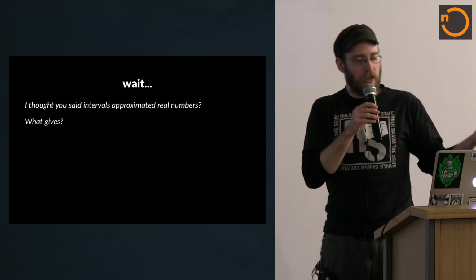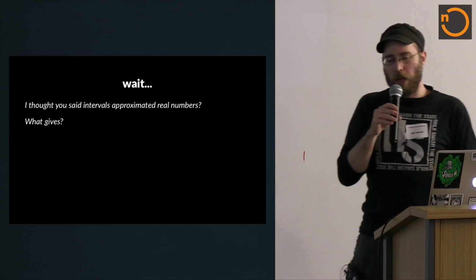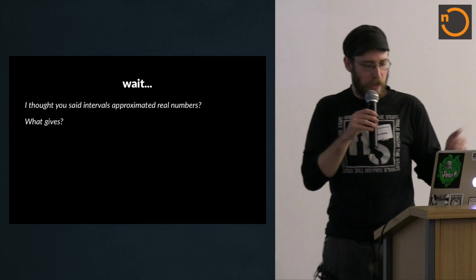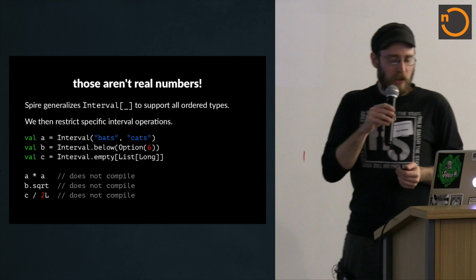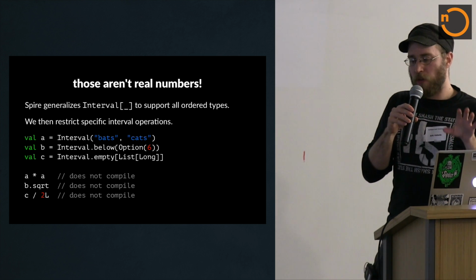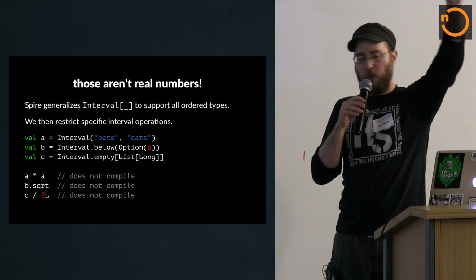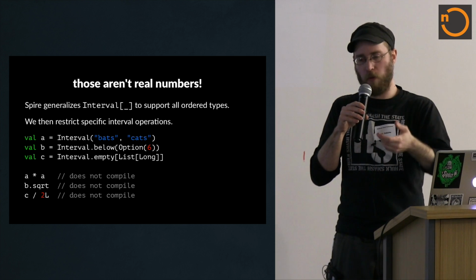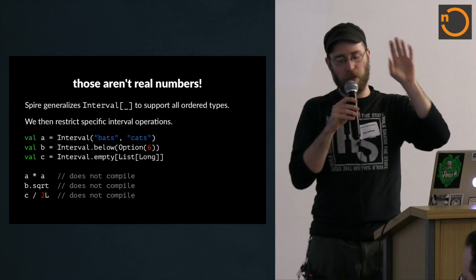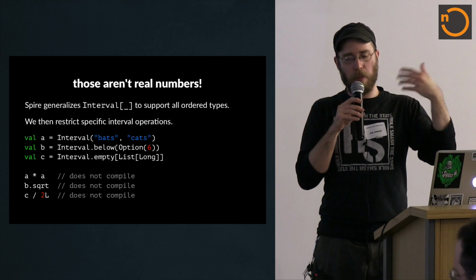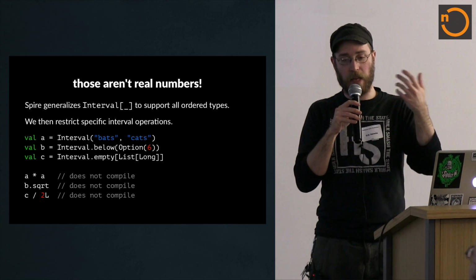And so, as I said, you're probably wondering why you would do that, or why that is even allowed. Shouldn't everything have to be a number? And the answer is that the way we handle this is, rather than restricting interval creation to requiring a field or some really heavyweight, powerful type class, we let you build the interval right off the bat, but we don't give you access to the capabilities unless you have the type class in hand that works.